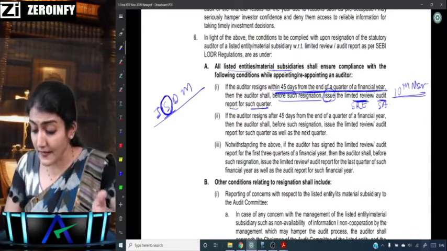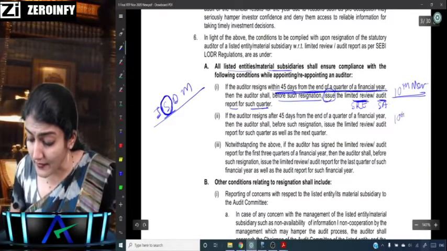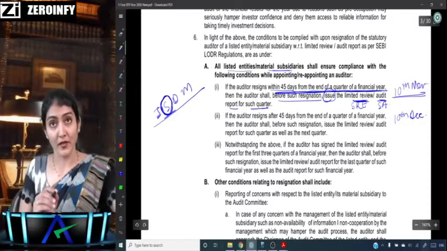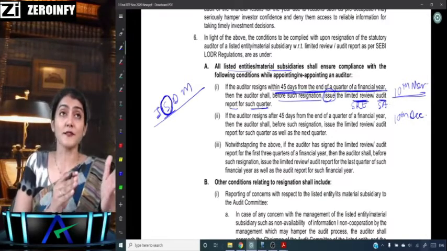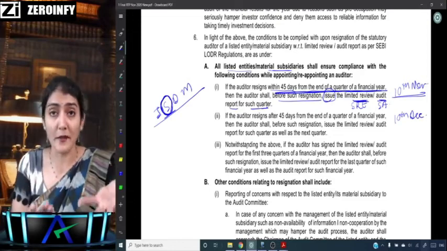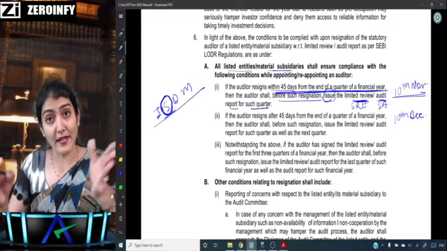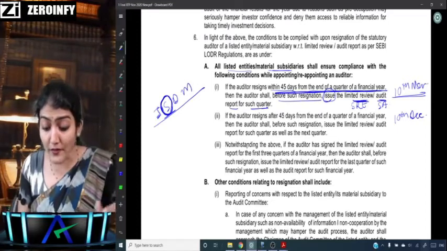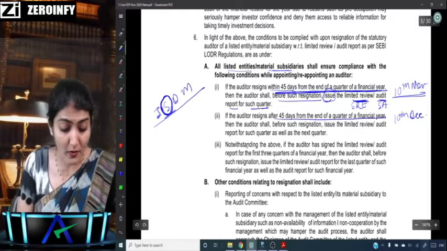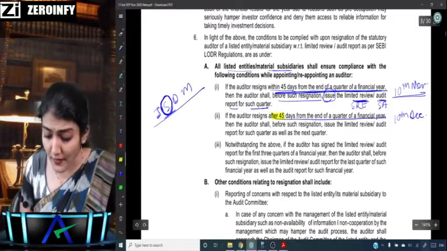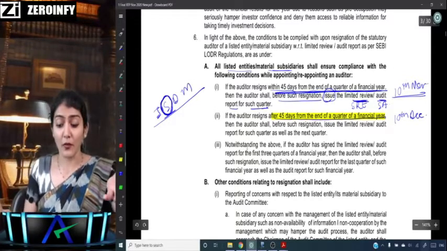Now let's take the example that the auditor resigns on say 10th of December. Again, what is the quarter which just got over before that? Again, 30th of September only. So October full month, November full month, and then December 10 days. Is it more than 45 days after the end of the quarter? Yes.